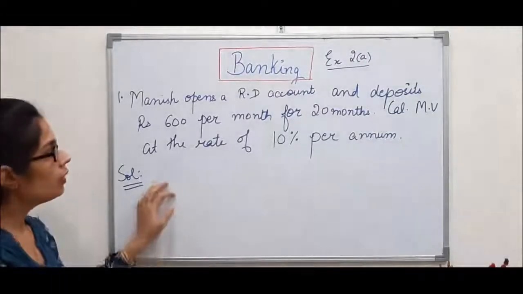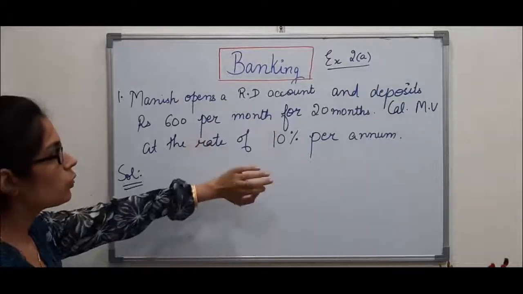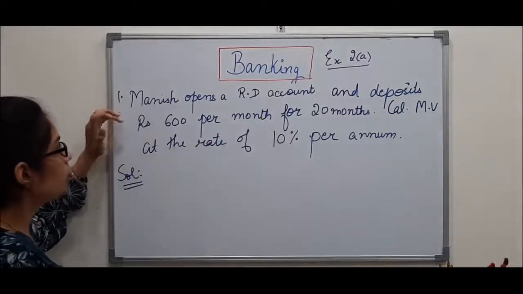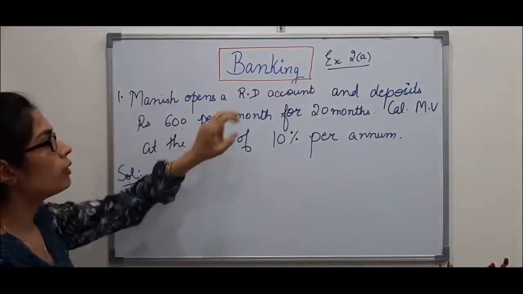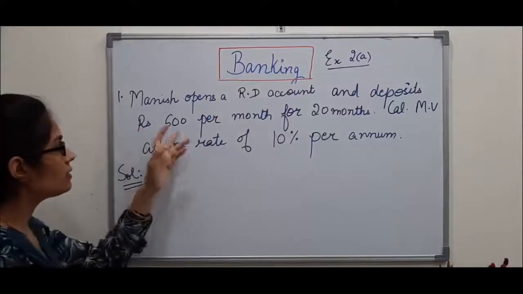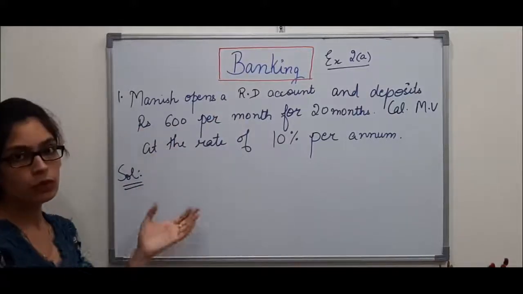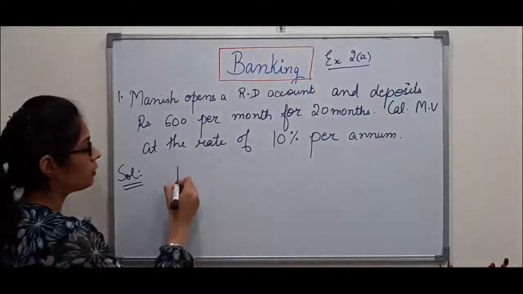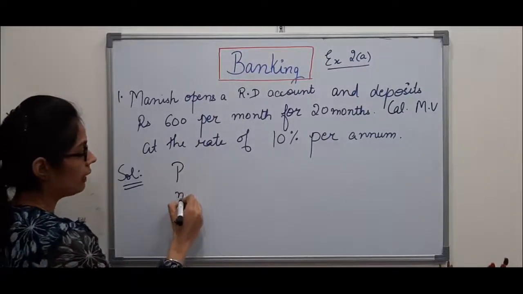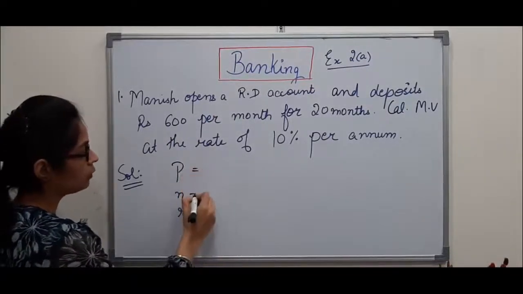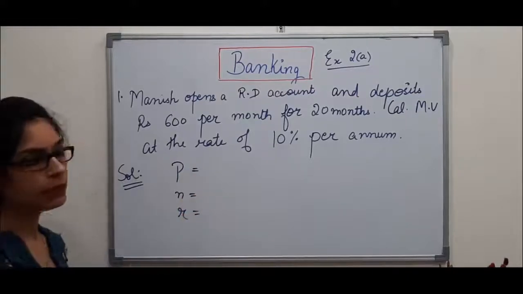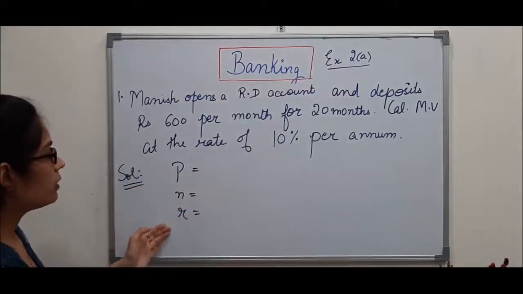Let's continue. Question number one of exercise 2A. So let's read it out. Manish opens a recurring deposit account and deposits rupees 600 per month. So you have to write down the terms which you require. P, N and R are the terms which we need to find simple interest. So let's keep on writing these terms side by side.